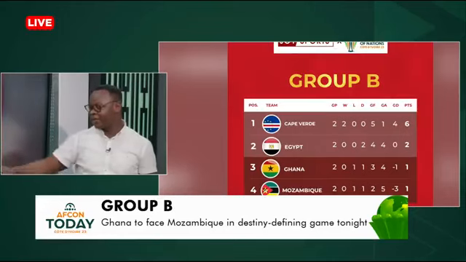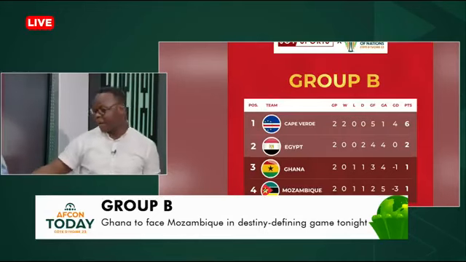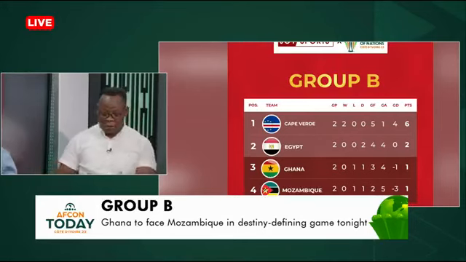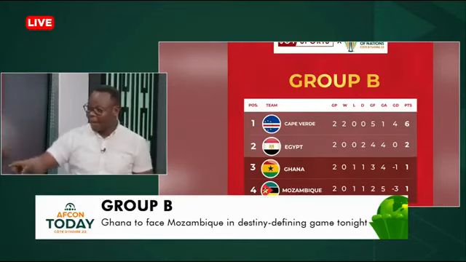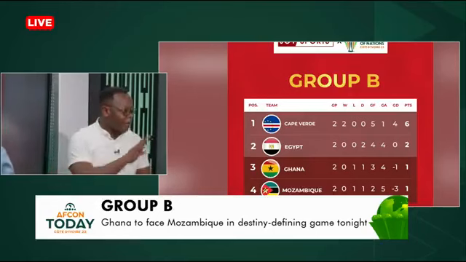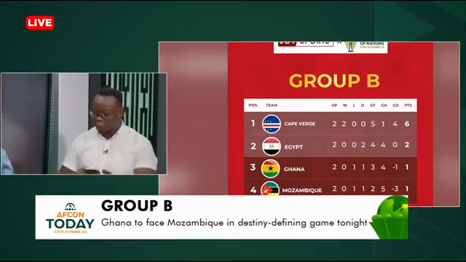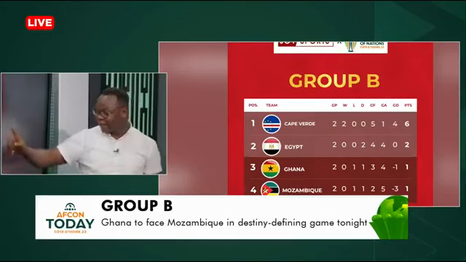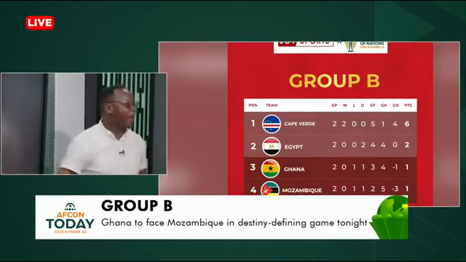If Egypt beat them, Egypt will get up to 5 points and finish 2nd. Ghana plays Mozambique. If Ghana wins, Ghana will get up to 4 points. So already, in Group A, a team will finish with 4 points, let's say Equatorial Guinea, and in Group B, Ghana could finish with 4 points if all things play out the way we expected.